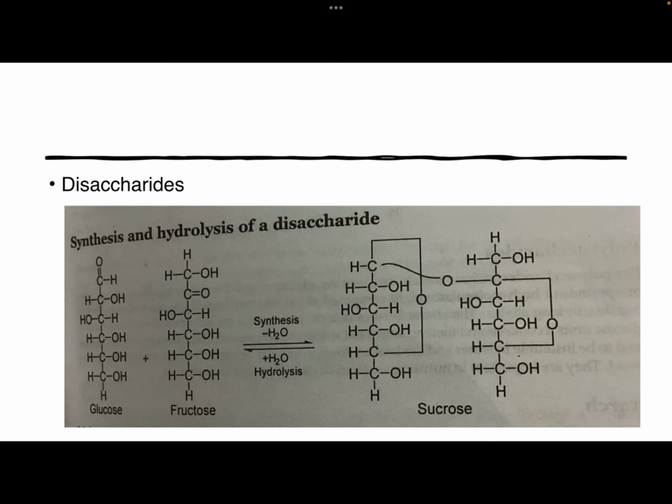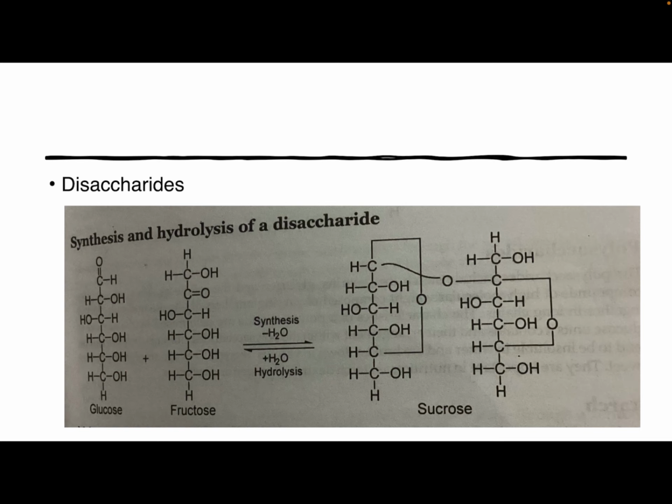Next are disaccharides. Disaccharides are formed by the combination of two monosaccharides by the elimination of one molecule of water. Sucrose is also known as cane sugar or beet sugar. Sucrose occurs in sugarcane in the proportion of 10 to 12%, and in beetroot 12 to 18%. Sucrose is the white or brown sugar which we use.